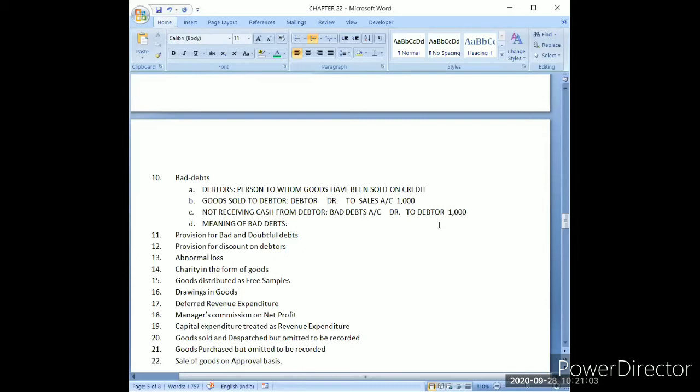So bad debts is a loss for me. That's why I have debited it. And because I'm not able to recover the amount from debtors, my asset is reducing. And because debtors were debited in the previous journal entry, to reverse the effect I have credited debtors account. Till here, the journal entries are clear for bad debts, the meaning of bad debts.